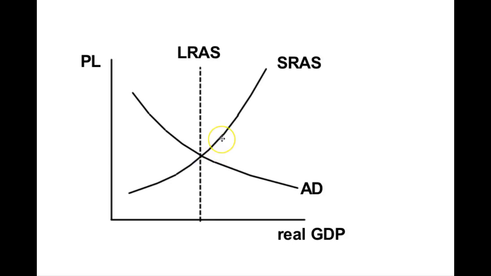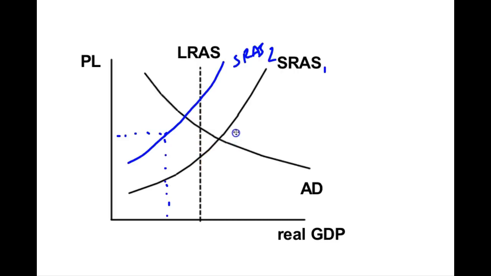One final thought, and that is if you are suffering from stagflation, so if your problem is not either excessive demand or too little demand, if instead your problem is this, SRAS has shifted to the left, this would be 1970s America, right? And we now have stagflation because we have higher prices and lower output. The answer is no Keynesian fiscal policy is going to solve this problem. Right? There is nothing that we can do to aggregate demand. If we try to solve this problem by increasing aggregate demand, we'll cause even more inflation, and if we try to solve this problem by decreasing aggregate demand, will cause even worse unemployment.